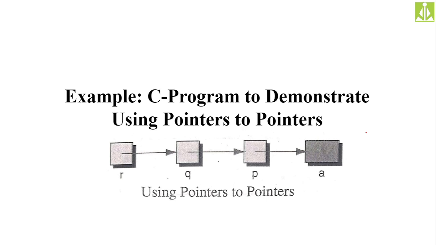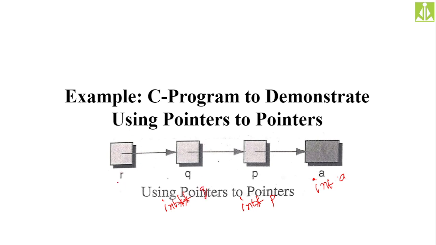In this program, a is the actual variable. To declare a, we need only int a, normal type. p is a pointer, so int *p. To declare a pointer to pointer, int **q, 2 stars, because it is a second level pointer.